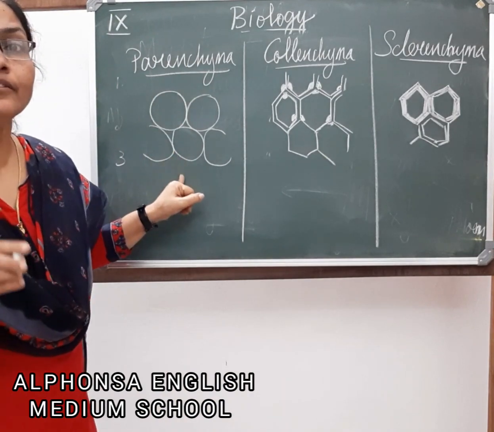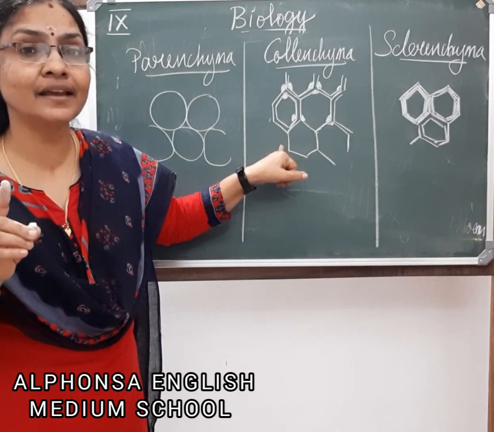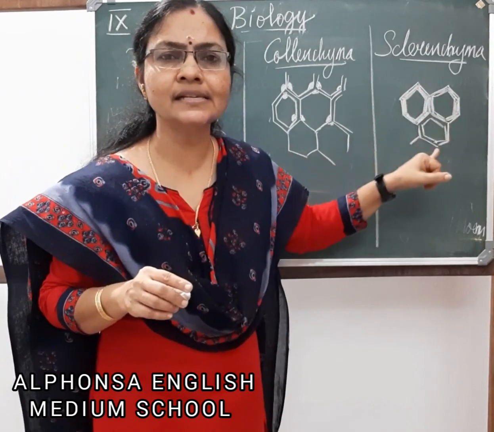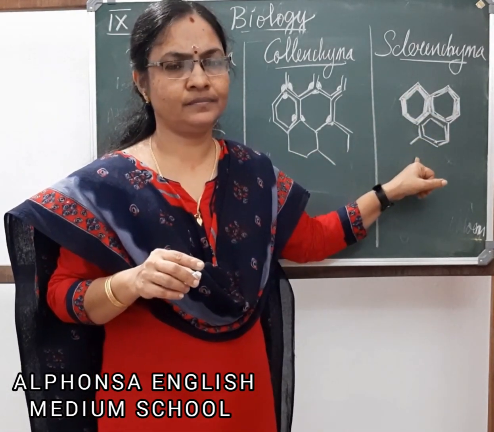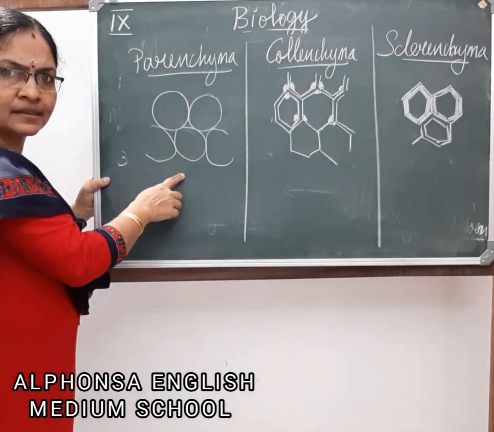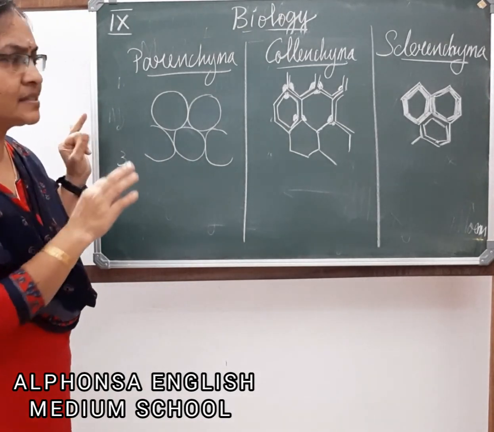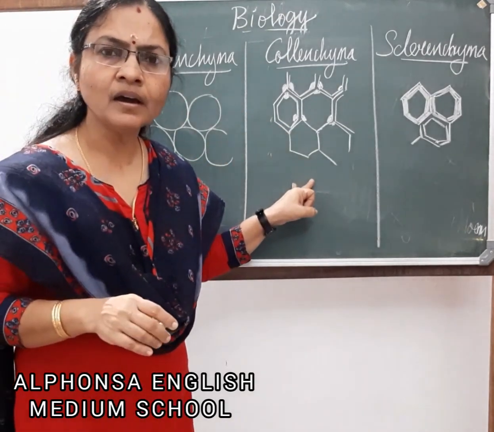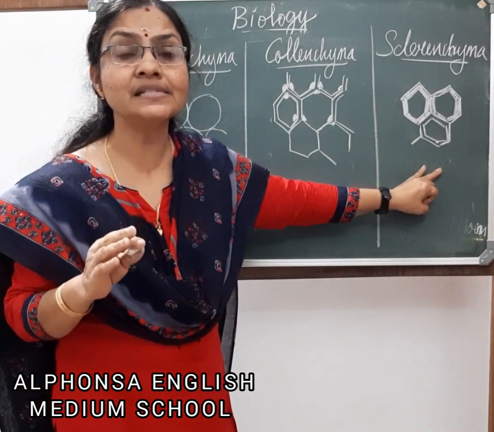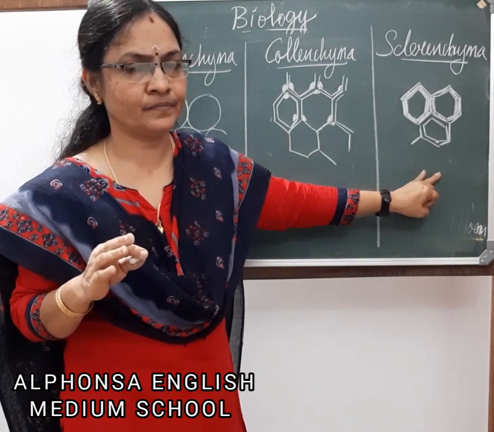So parenchyma, first difference: parenchyma cells are thin-walled cells. Collenchyma, corners are thickened. Sclerenchyma, all the sides are thickened. They have a thick cell wall. Second point: parenchyma cells are living cells. Collenchyma are also living cells. Sclerenchyma is made up of dead cells. They don't have life. They are usually dead cells.